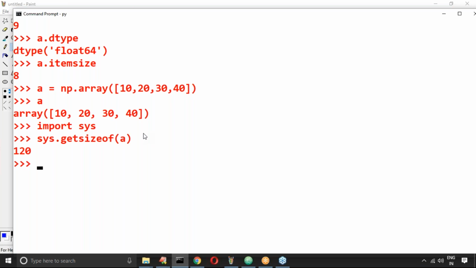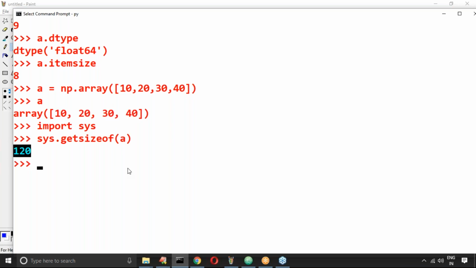How many bytes is it going to take? 120 bytes. Of course, some meta information will also be stored. To store this object, 120 bytes are reserved internally. For the elements only, 4 bytes each, 16, plus some meta information, 120 bytes.